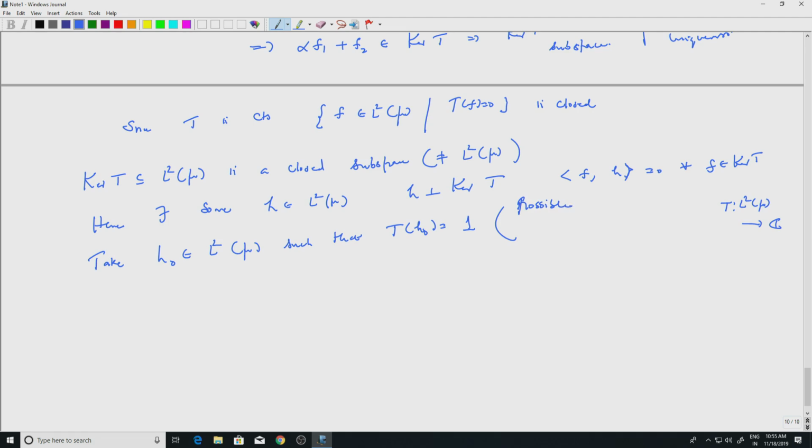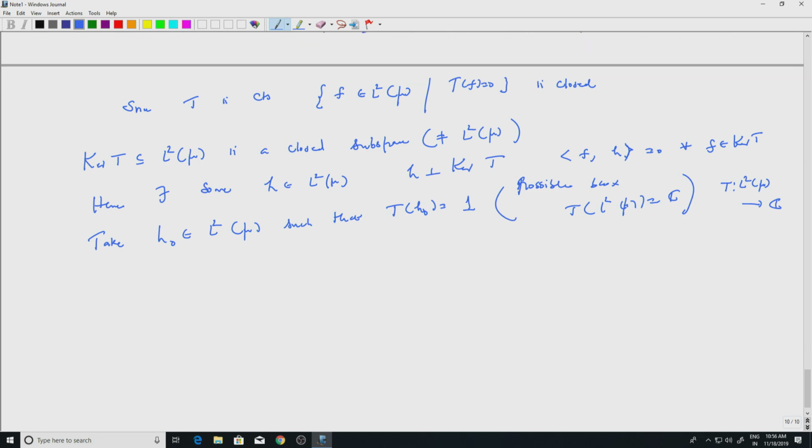Okay. So this is possible because, so that's the usual linear algebra, you know, the image of a linear transformation is a subspace and complex plane is one dimensional complex space. So it's either 0 or the whole space. If it is 0, then T is 0, but we are assuming T to be a non-zero linear functional. So possible because T of the whole space is the complex plane C. Okay. So now we are almost done. So we have just 2-3 lines left to complete the proof.